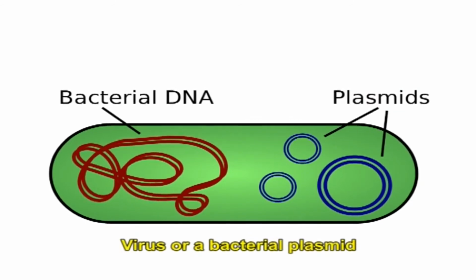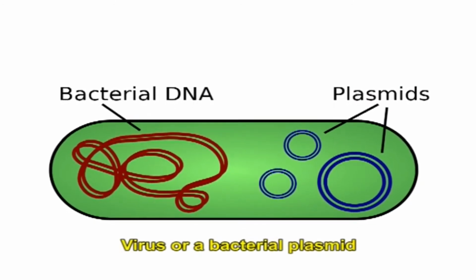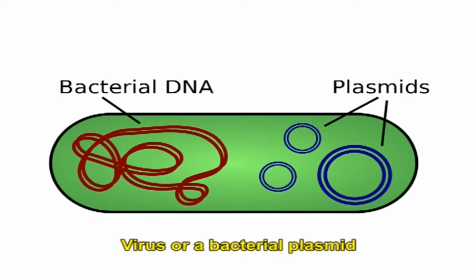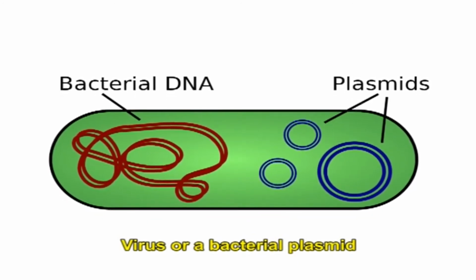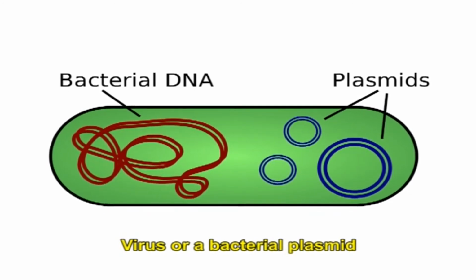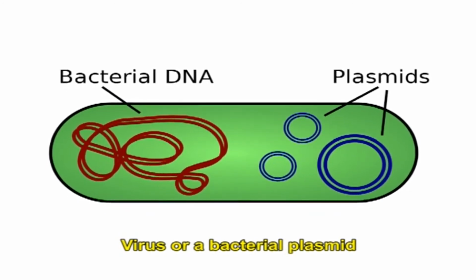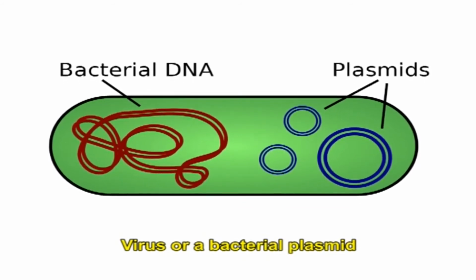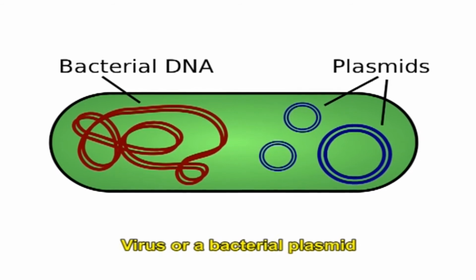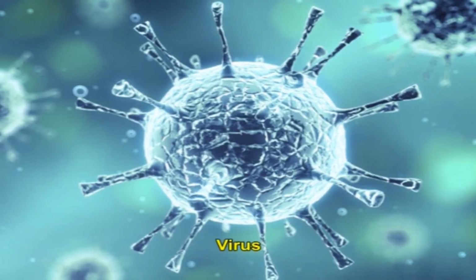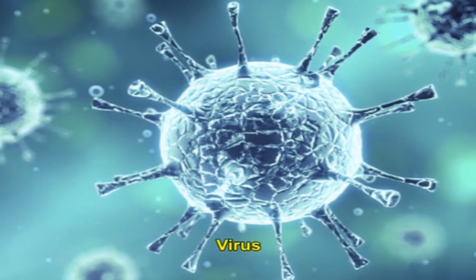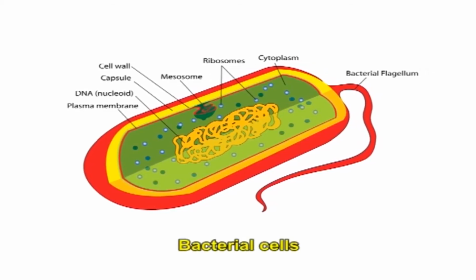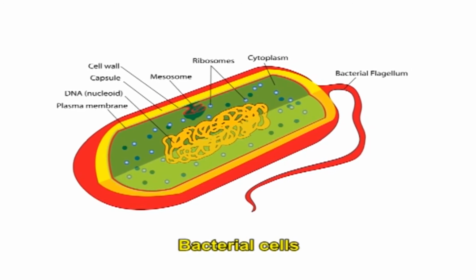Mostly a virus or a bacterial plasmid is used as a vector. A vector is nothing but a plasmid that contains DNA from the donor. A plasmid is a circular DNA fragment found in bacteria. By using the same restriction enzymes, the plasmid can be opened like the DNA fragment of the donor. Using the recombinant vector, we can transform the virus or bacterial cells. The bacterial cells are cultured and colonies are further grown.